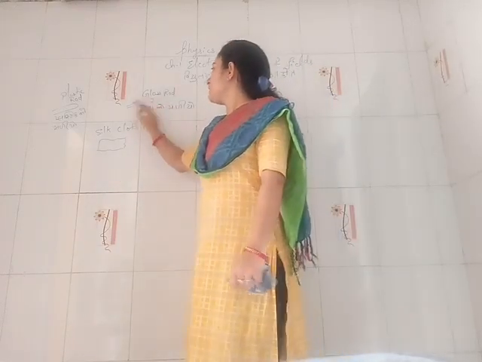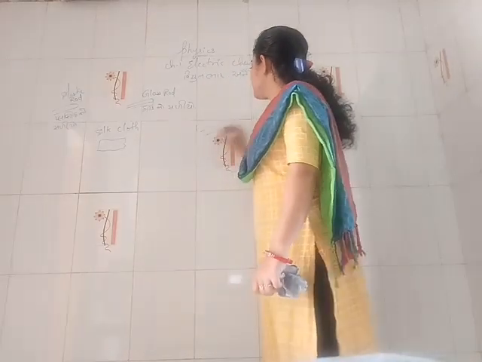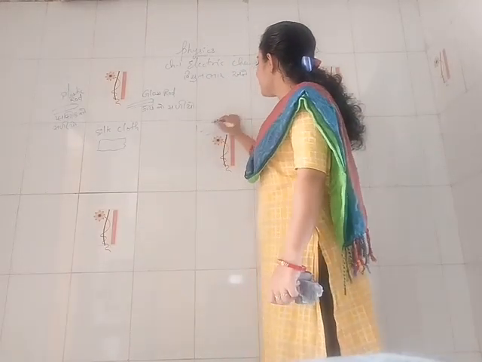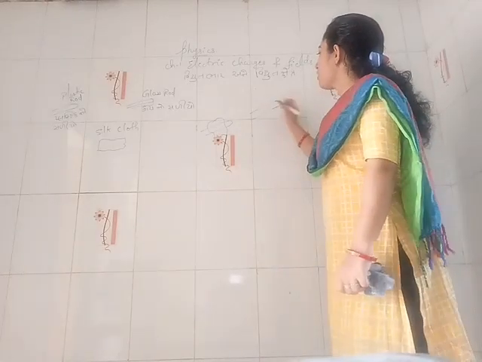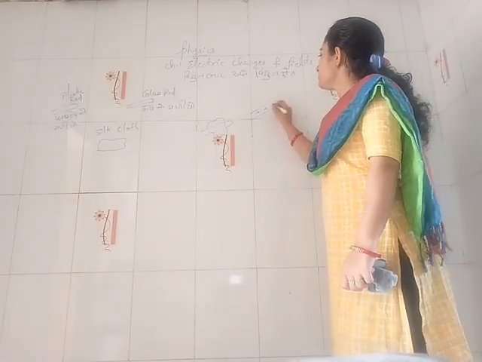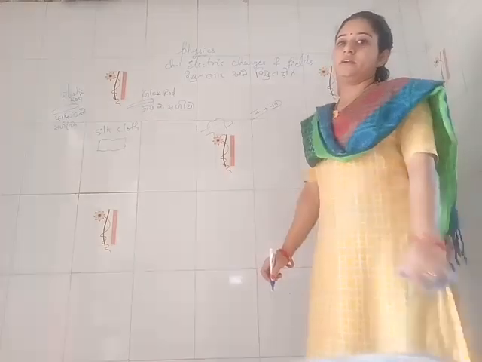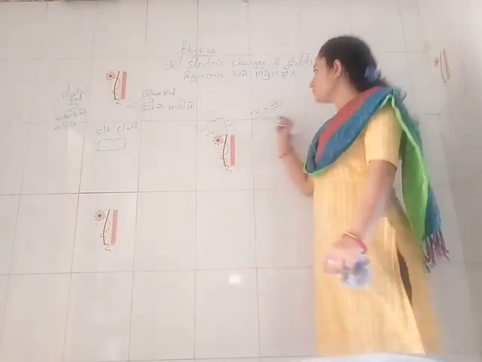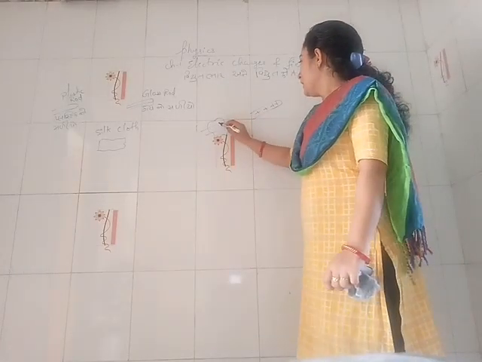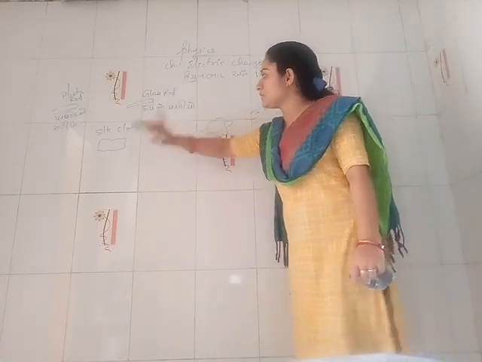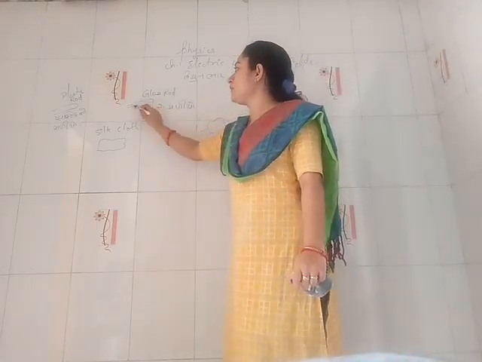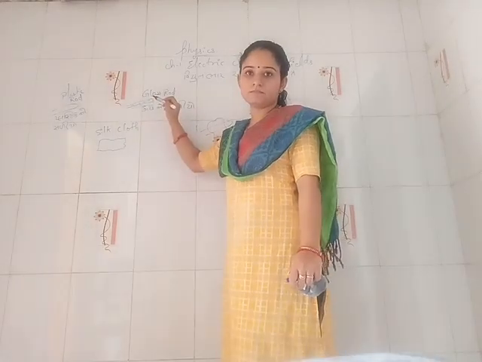So if we rub this glass rod with a silk cloth, then this glass rod will have positive charges on it. So when a glass rod is rubbed with a silk cloth, it will gain positive charges.